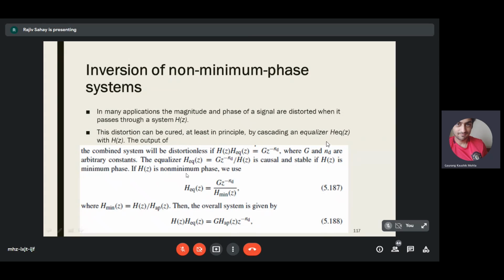And if H of Z is non-minimum phase, then we use the equalizer like this, where H min is obtained by writing the product as H of Z is equal to H min into all pass. So you divide H of Z by all pass, you will get H min of Z. So you are going to use here H min of Z, where H min of Z is derived from H of Z like this. So the overall system is given like this. So this is your final slide in this chapter. We'll go into the next chapter now.